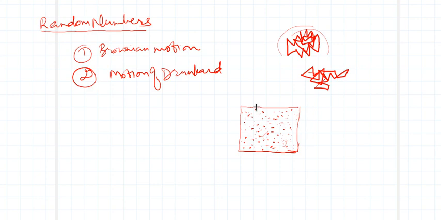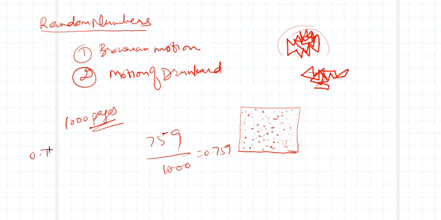Another way to look at the random number, if I ask you to write down random numbers. So if you are having a book and I ask you to open a certain page, say I have a book and it has 1000 pages. I ask you to open some page, say 759 is the page number you open first of all, right? This is one random number, but I want to restrict myself to 0 and 1. So I will divide it by the total number of pages. So 0.759. So 0.759 is one random number.